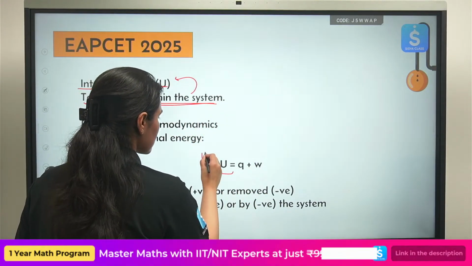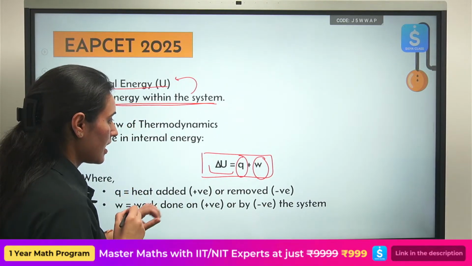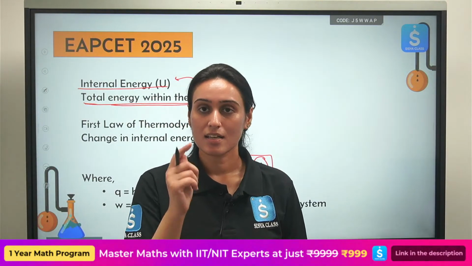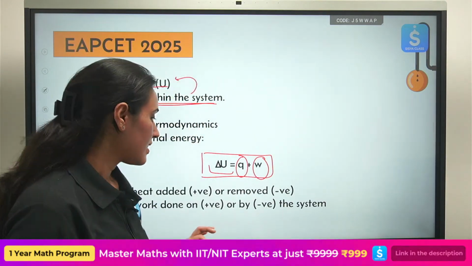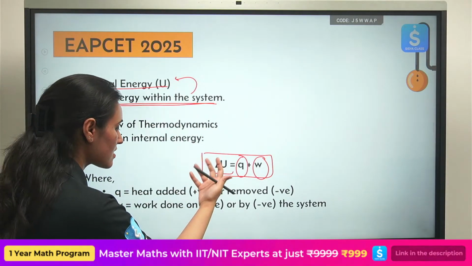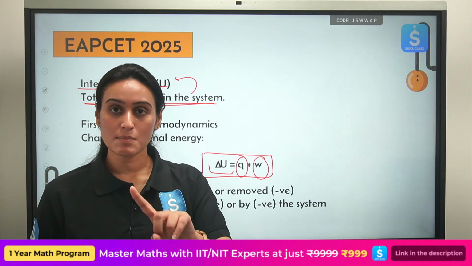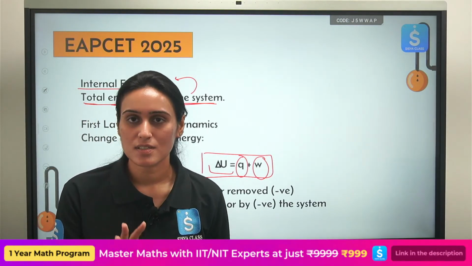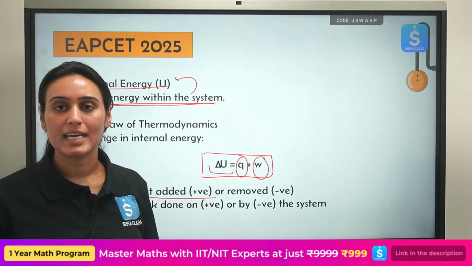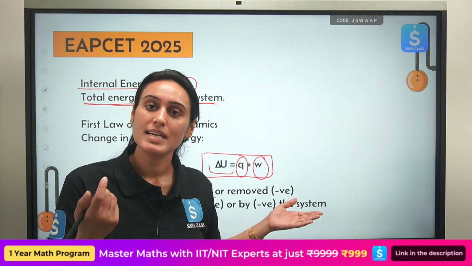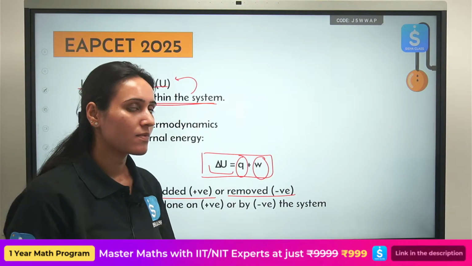This is change in internal energy, heat exchanged plus work done. And the sign convention you will decide based on the information given to you in the question: if heat is added to the system, we will call this positive. Heat is removed from the system. Already we have covered that part. We are just revising it once again because you have to apply the information here. This was the first law of thermodynamics that I told you about. So heat removed from the system will be negative.